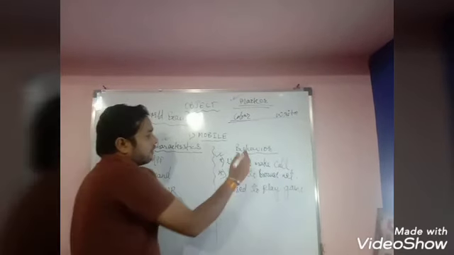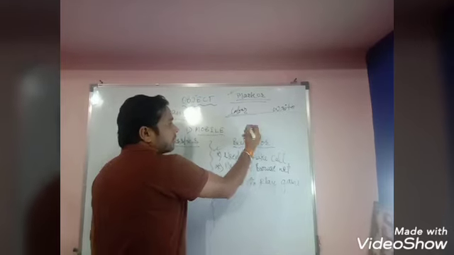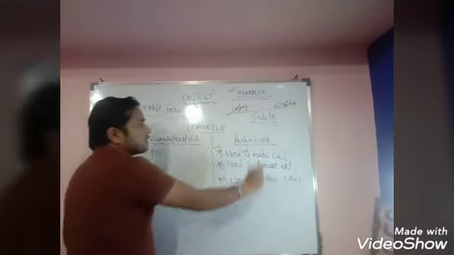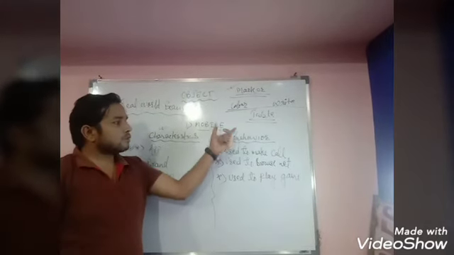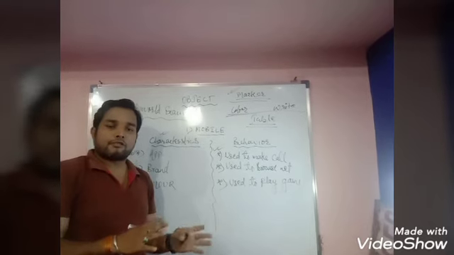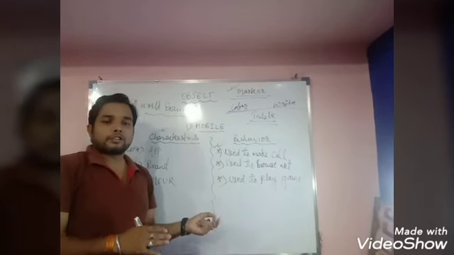Now again we will see one more example, that is you can take the example of a table also. Then what are the characteristics of the table? So a table has a plane surface and has 4 legs. These are called the characteristics of the table.